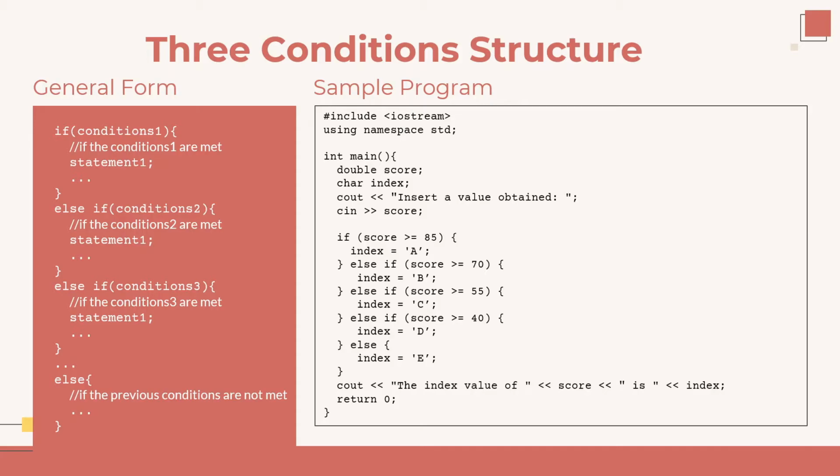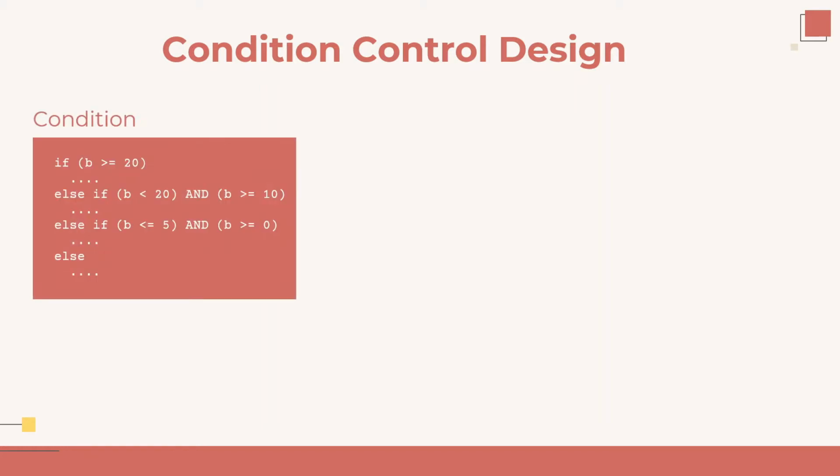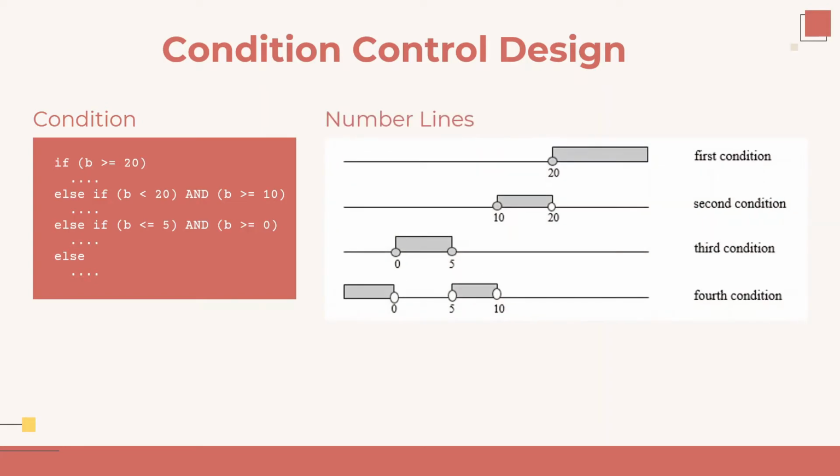And then the program will display the index value of the score entered by the user. It should be noted that in designing condition control, we should use number line so that it is easier to know the true region of each condition. Suppose that we have condition as shown on the left side. If these conditions are drawn on number lines, each condition will be like the picture on the right side.